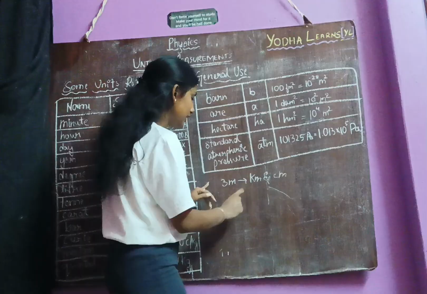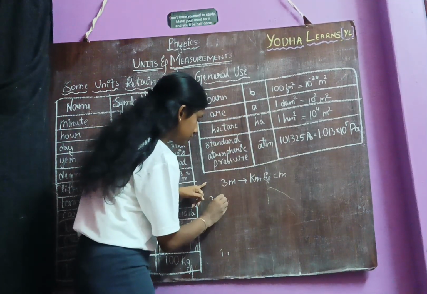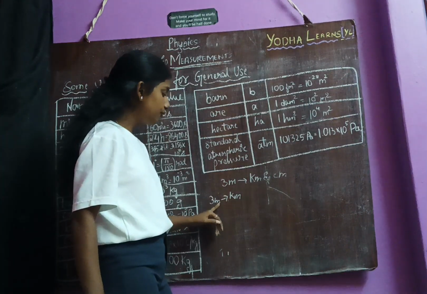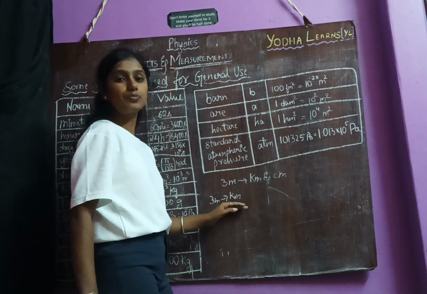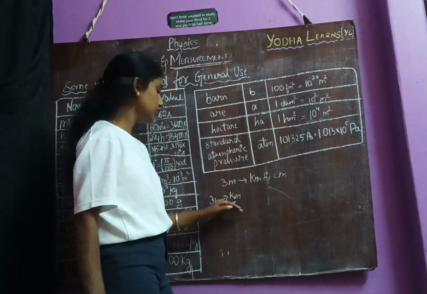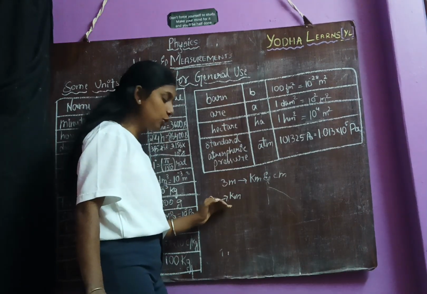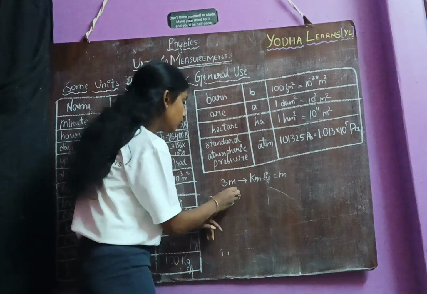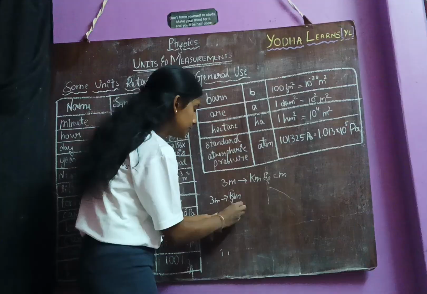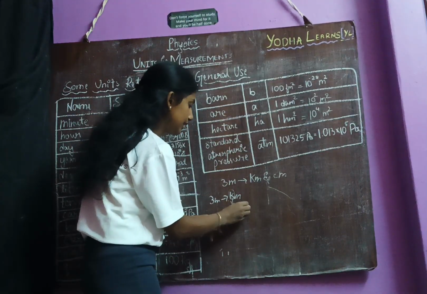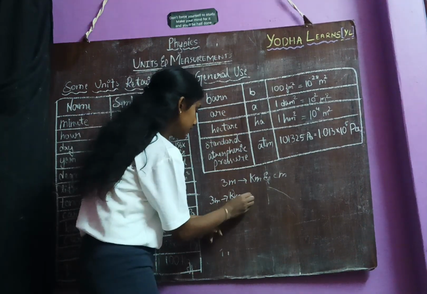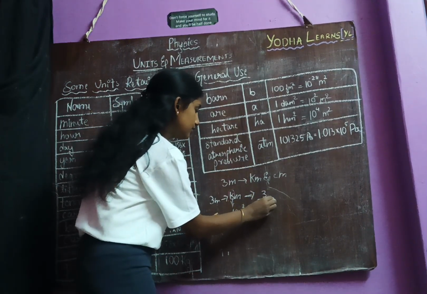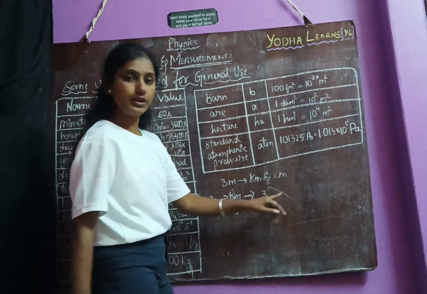So for example, now let me take 3 meter conversion to kilometer. Here we are going from a smaller value unit to a bigger value unit. So what I said, from a smaller unit to a bigger unit means you should do division. So what is the value of kilo? 10 power 3, right? So this becomes 3 divided by 10 power 3 to become kilometer.